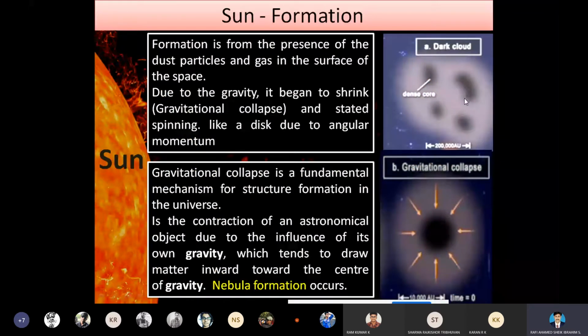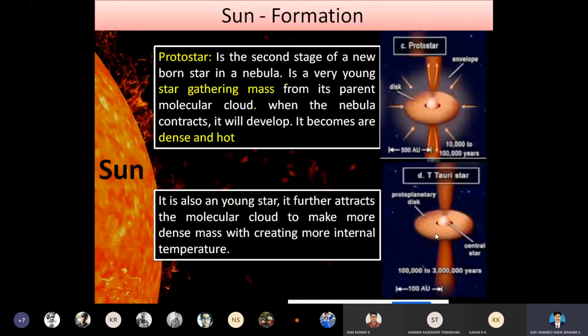This molecular gas collides with the dust particles, then they form a small core. The size of the core further increases due to the force of attraction. Further, due to the force of attraction, the size of the core develops more, and it becomes more dense and hot.